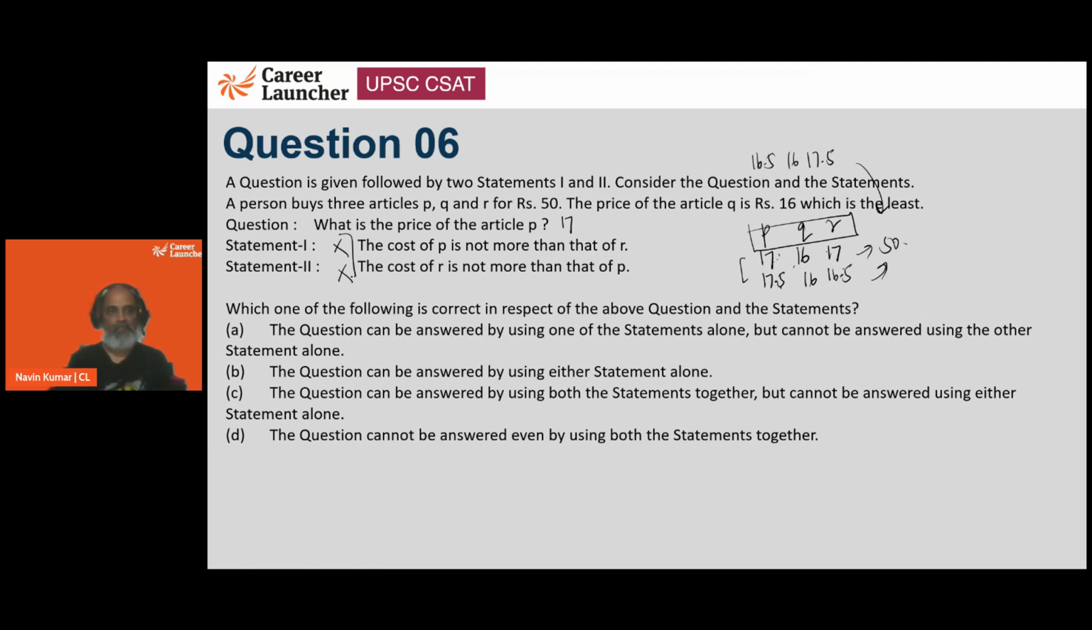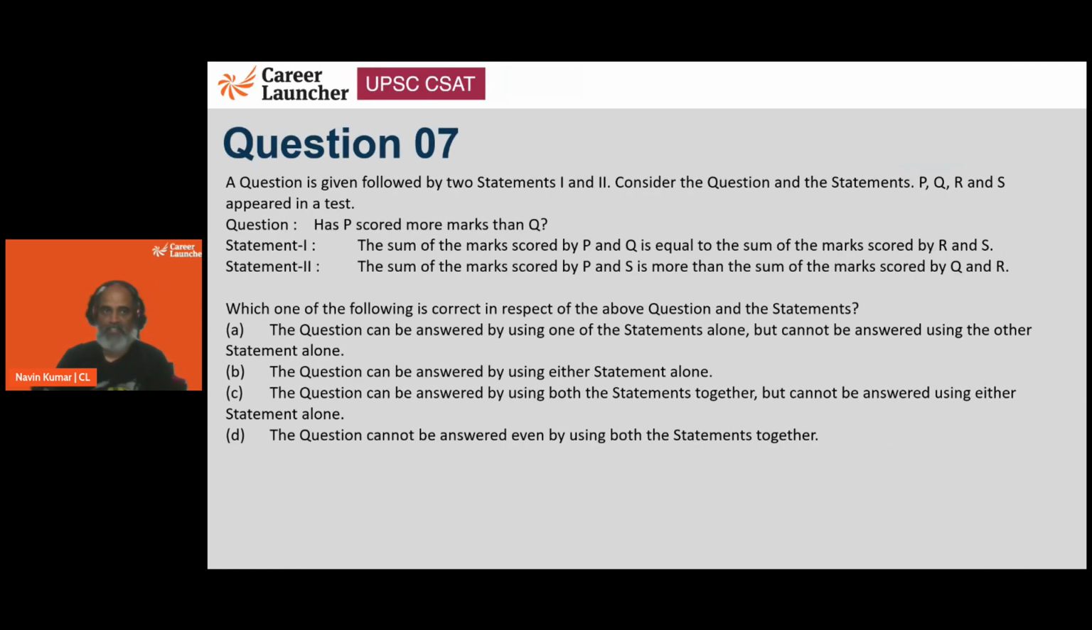If we club them, we are saying the cost of P should not be more than R and the cost of R should not be more than P. That means they need to be the same. So when we club them, this is the unique scenario that we're talking about. So we would know the price of article P. It's going to be 17 now. Okay. So we can answer this question after combining both the statements together.